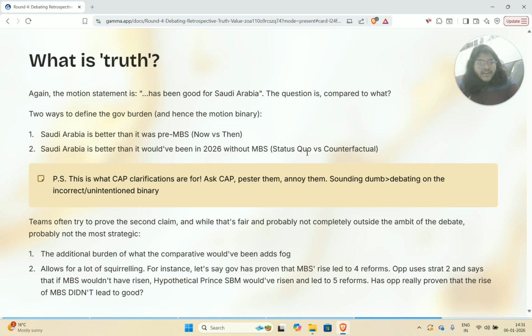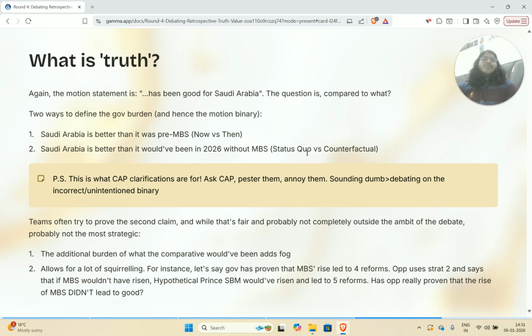So the first burden that's added to this debate is who would have risen to power, or what the power structure of Saudi Arabia would have been like absent MBS. And this is a big time consuming burden, and also a big source of mech battle in debate, where teams will give reasons for one type of prince, and other teams will give reasons for other types of princes and stuff. But just proving who would have held power in Saudi Arabia itself is not very relevant, because you will still have to come down and end up debating the same harms versus benefits debate.